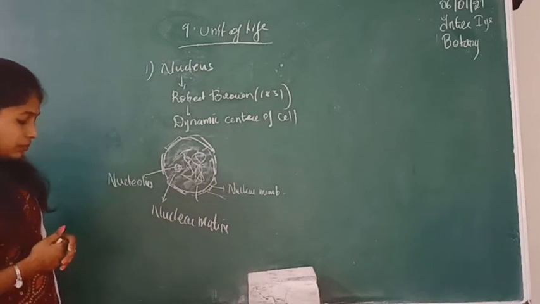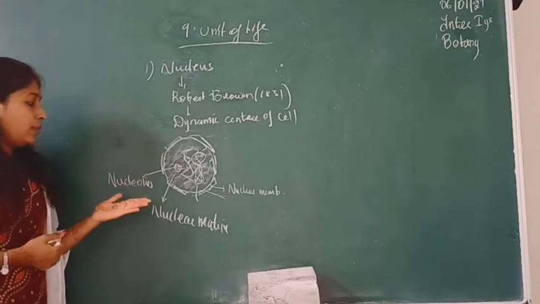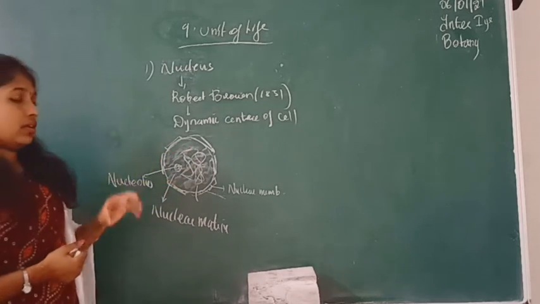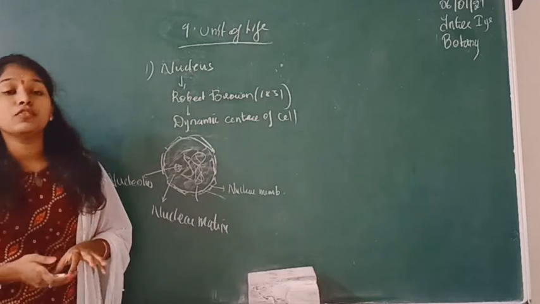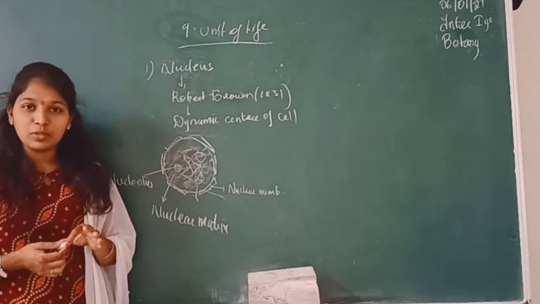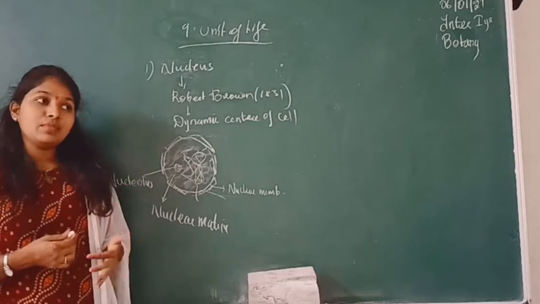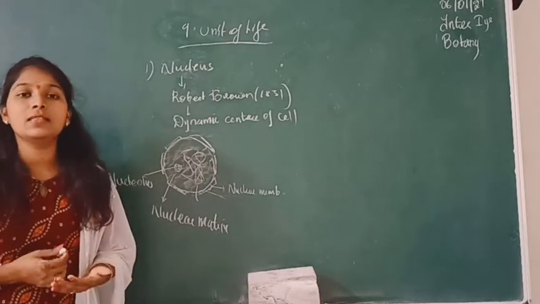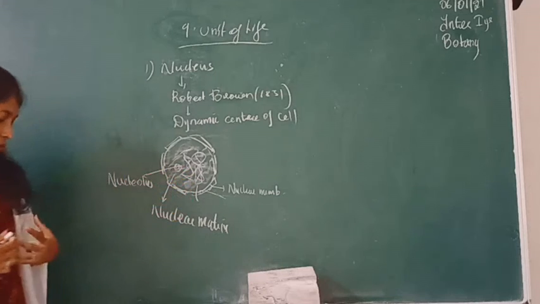The next one is the nucleoplasm or nuclear matrix. This matrix contains certain types of nucleoproteins, nucleoenzymes. The enzymes and proteins required for DNA synthesis are all present in this nucleoplasm.